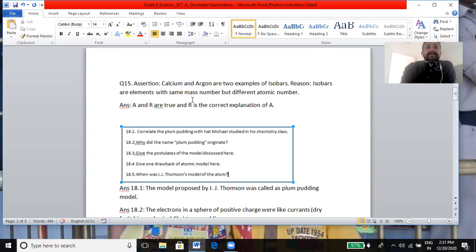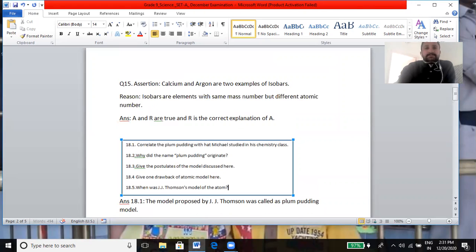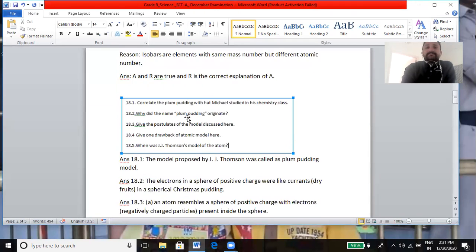Assertion is, calcium and argon are two examples of isobars. Okay, they have given an example for the assertion. Next is the reason. Isobars are elements with the same mass number but different atomic numbers. Okay, so here A and R, assertion and reason, are true, and R is the correct explanation for A, because the isobar definition is given. Why are they isobars? According to the definition they are right.